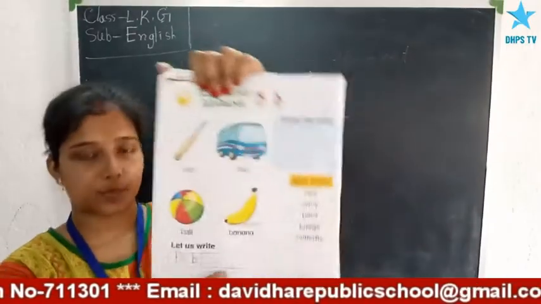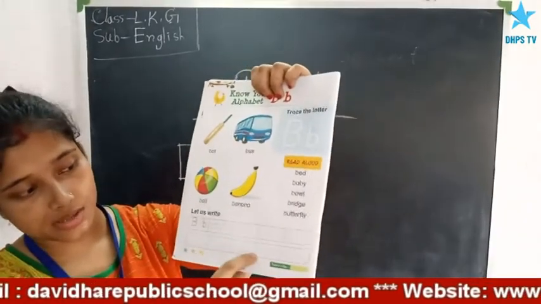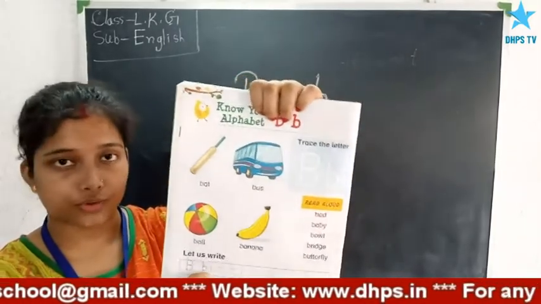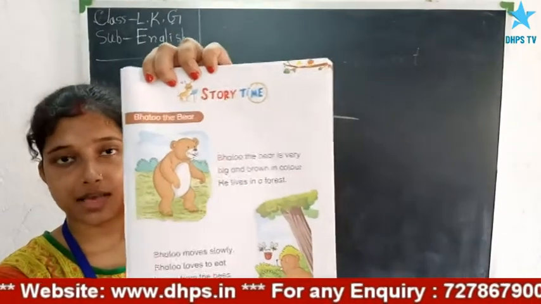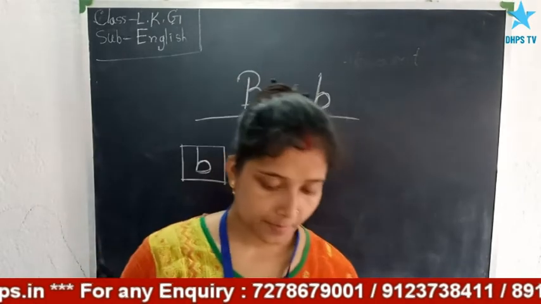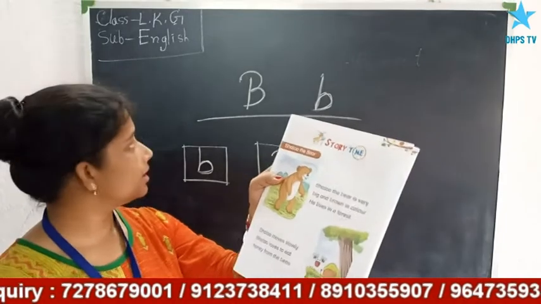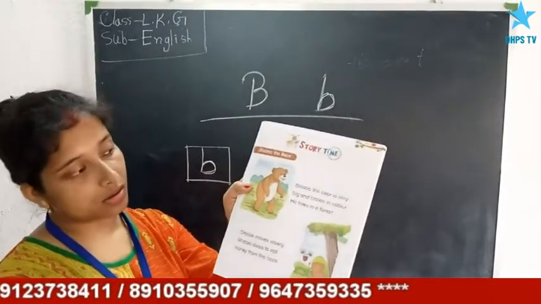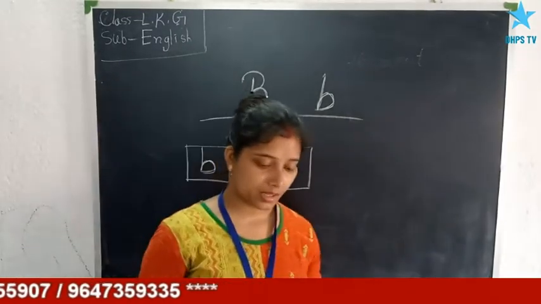And same, here is homework for you. You have to fill in these boxes with the capital letter B and small letter b both. Now turn the page, page number 7. As you read a story on capital A previously, same, here is also a story on capital letter B. So let's read the story.